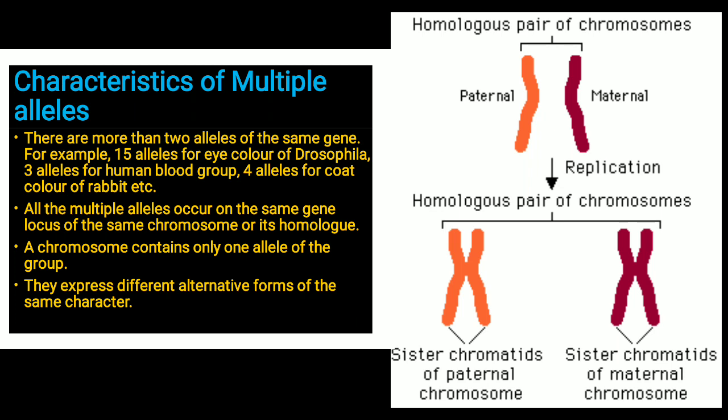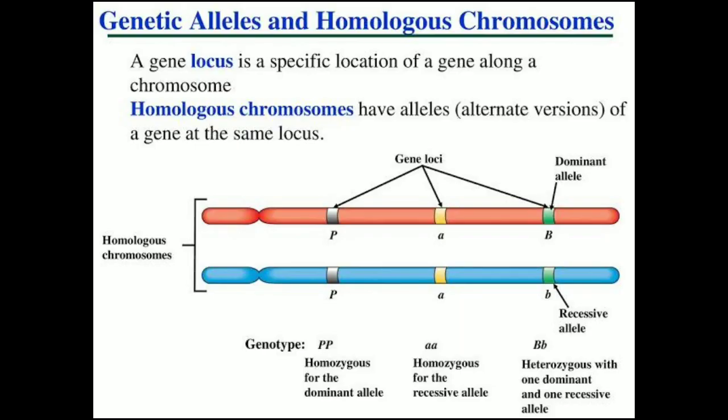That means this is the position of the gene in a particular chromosome or the homologous chromosome, and these multiple alleles also occupy the same gene locus or the same position in the chromosome.